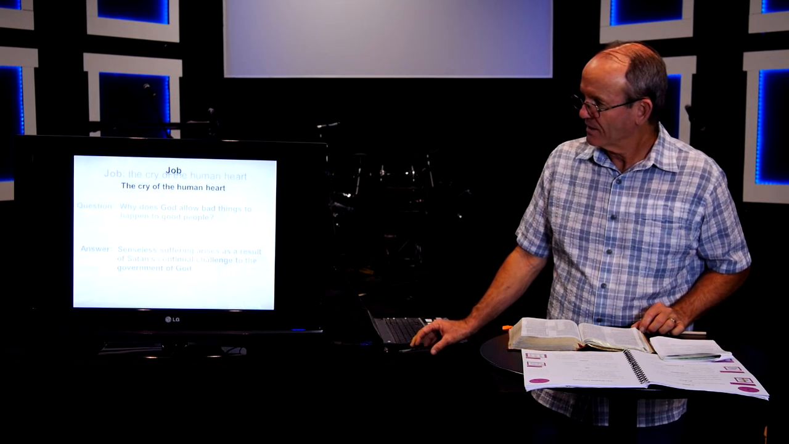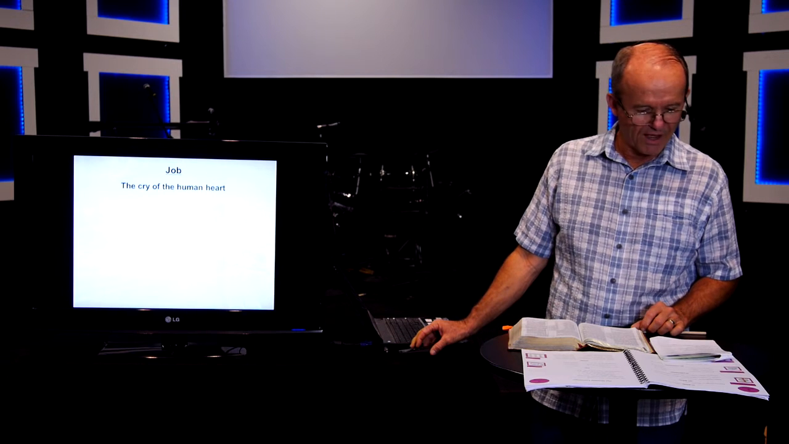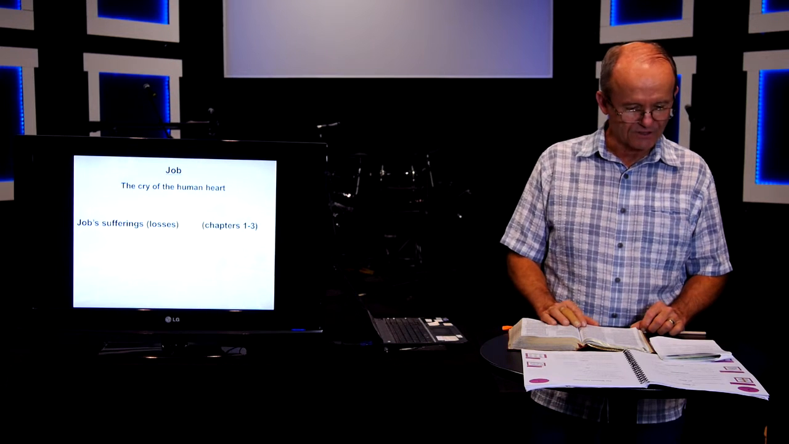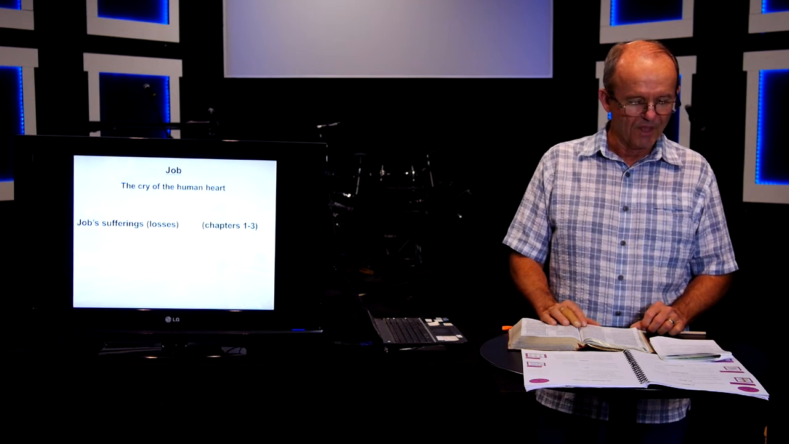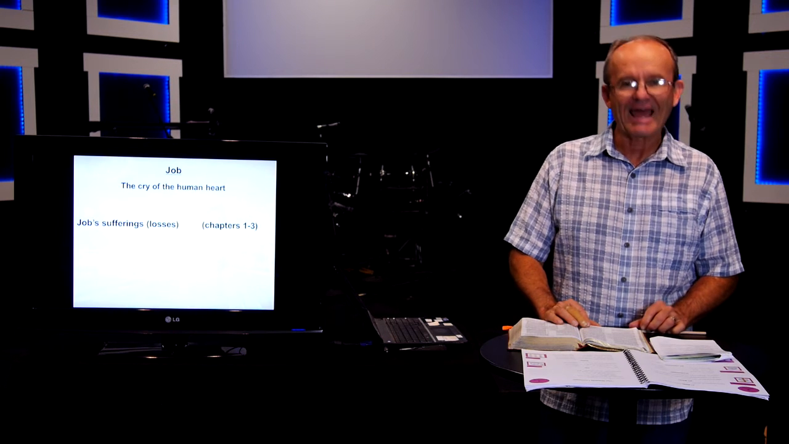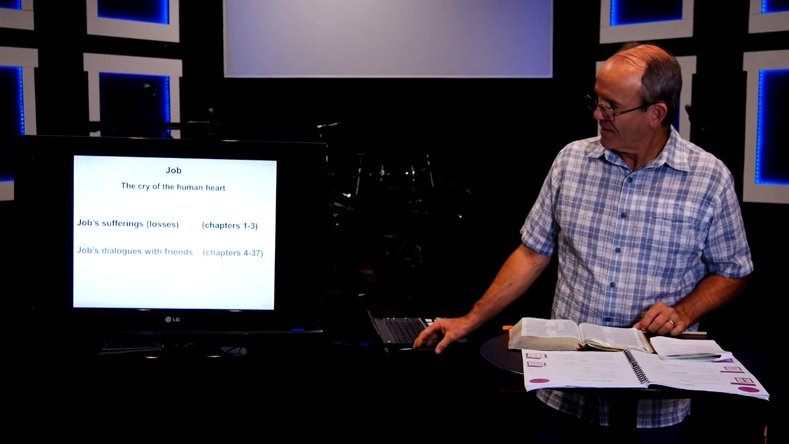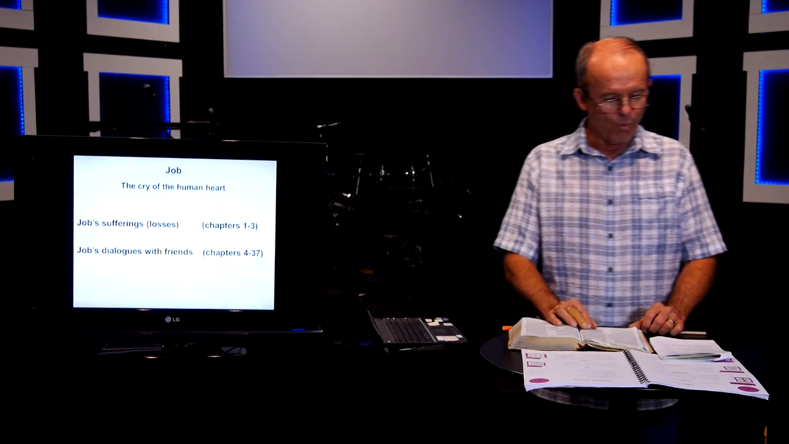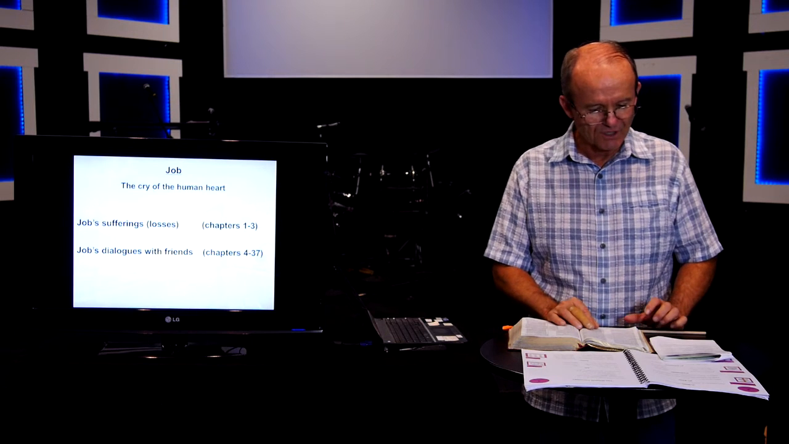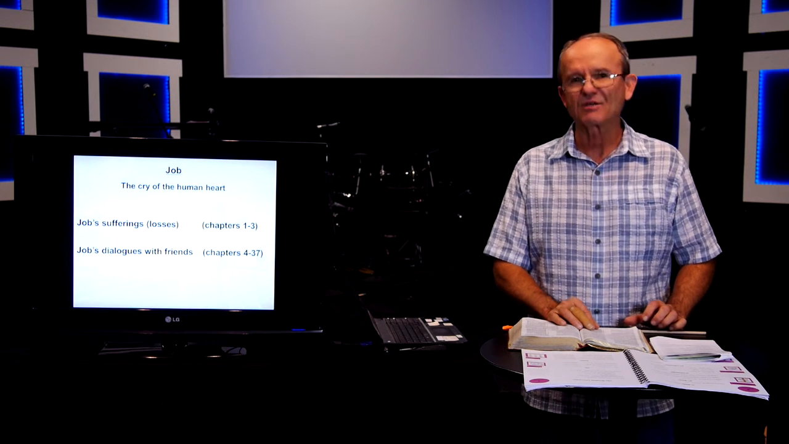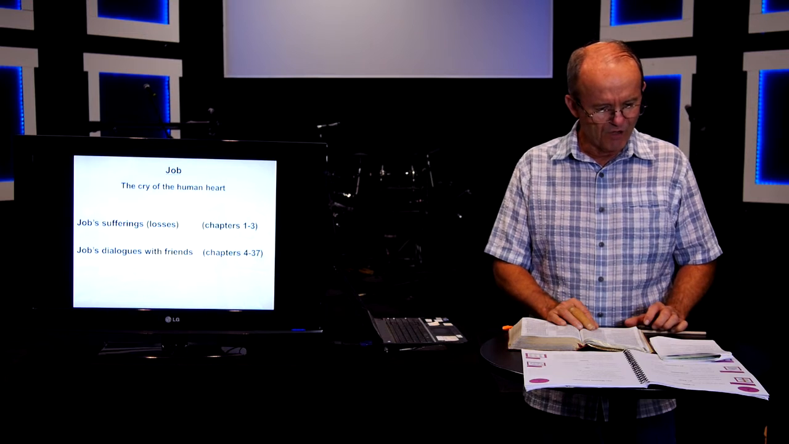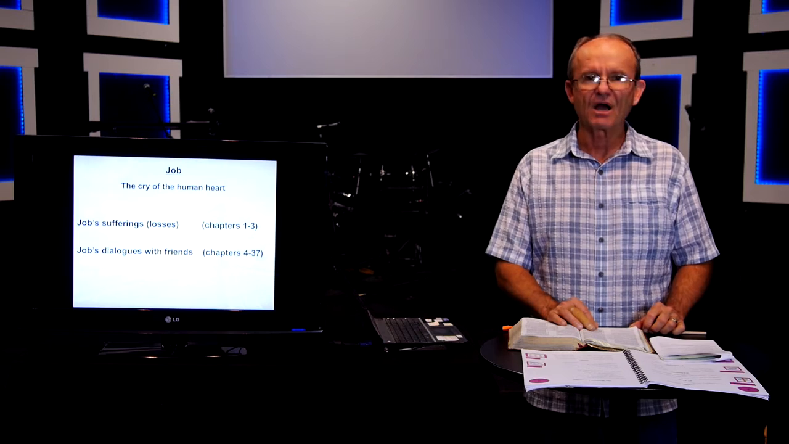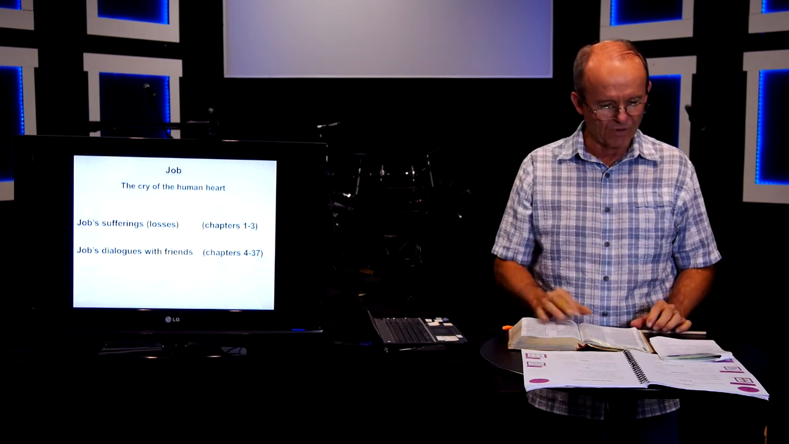So, let's continue now with Job, the cry of the human heart, and look at Job's sufferings and the losses in chapters 1 through 3. Job is wealthy, but Satan attacks him and he loses everything. In chapters 4 through 37, Job is dialoguing with his friends. Why did these things happen? All friends agree that Job is afflicted because he has committed a terrible sin. But Job knows that isn't true, and so he is frustrated and he is angry. And he questions God, but he never totally pushes God away.